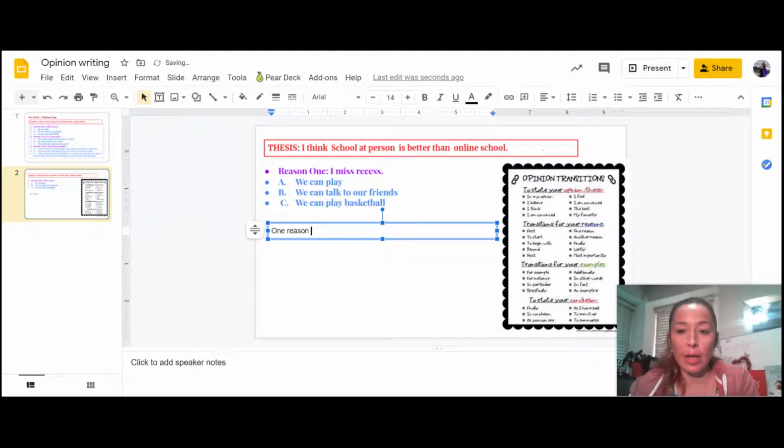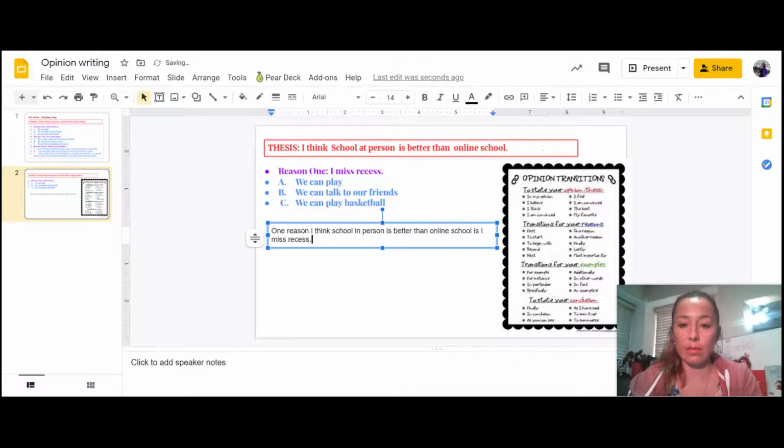And then we're just going to state her thesis. One reason I think school in person is better than online school is, got a little typo. And then we're going to say her reason. The reason is I miss recess.